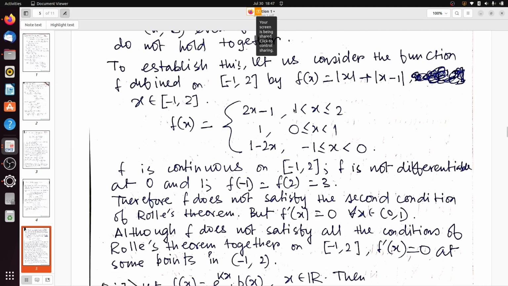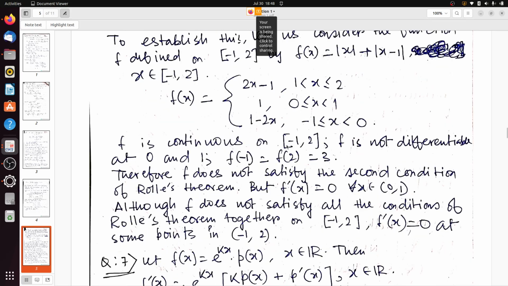2x minus 1 is a polynomial function of the form ax plus b, so it is continuous on [1, 2]. Also 1 minus 2x is a polynomial function, so it is continuous on [−1, 0], and 1 is the constant function on the interval [0, 1], so it is also continuous. Also, if we put x = 1 here, 2 minus 1 is 1, and here it is 1, so the right hand limit matches. And if we put x = 0, we get 1 minus 2 into 0, which is 1, so 1 equals 1. Right hand and left hand limits are both equal.